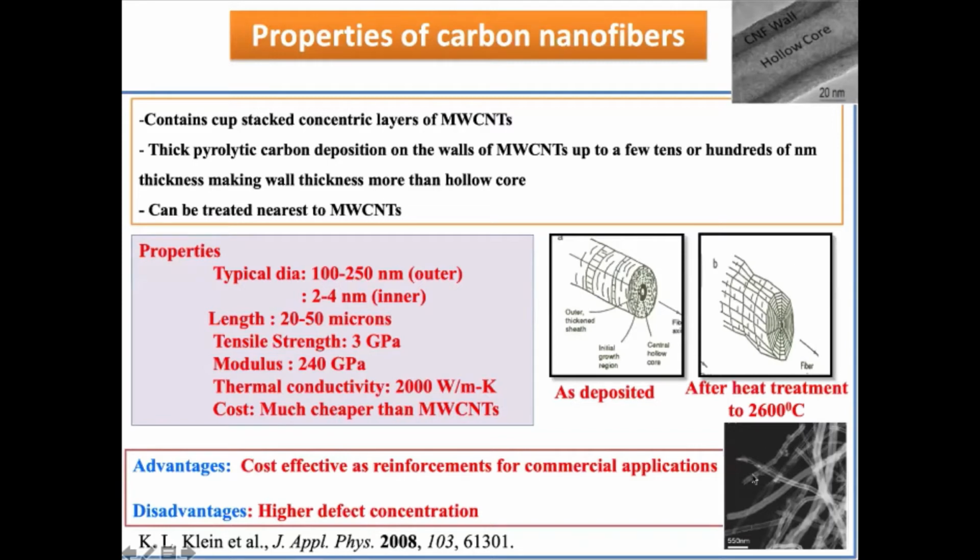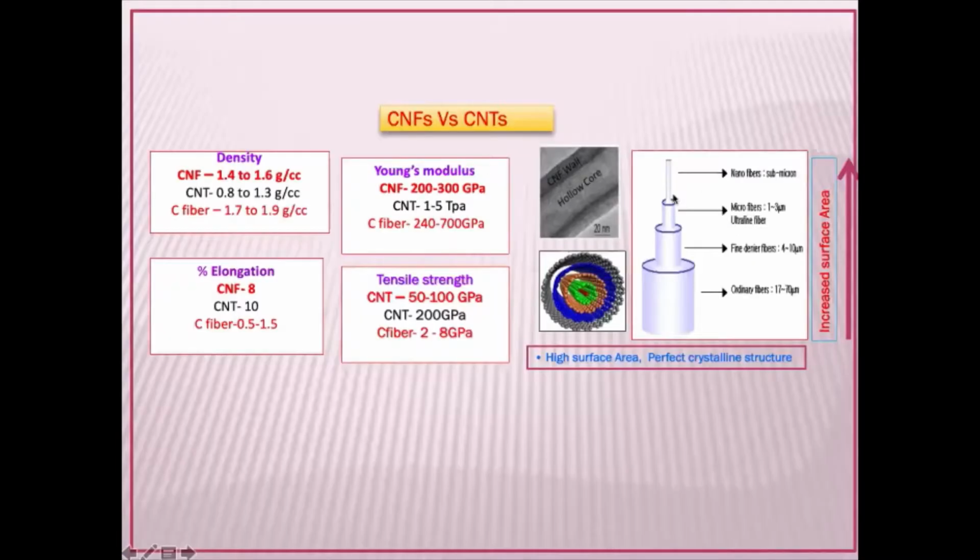You need to purify them. You see that unless you purify them, you cannot use them for various applications. Especially if you look at the CNTs versus CNFs, this is like the density. And if you look at Young's modulus value, even CNF is inferior compared to CNT, because your CNT is some terapascal, but the fiber is only a kind of a gigapascal.